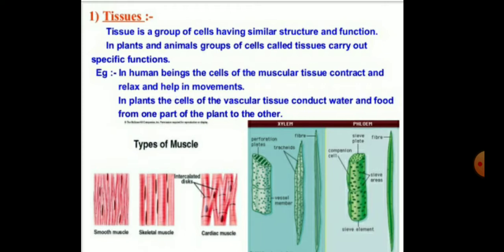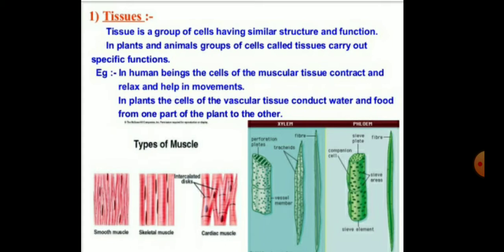In plants, the vascular tissues conduct food and water from one part of the plant to the other parts. So, children, what do you mean by the term tissue? A tissue is a group of cells having a similar function, and their structure is also similar.